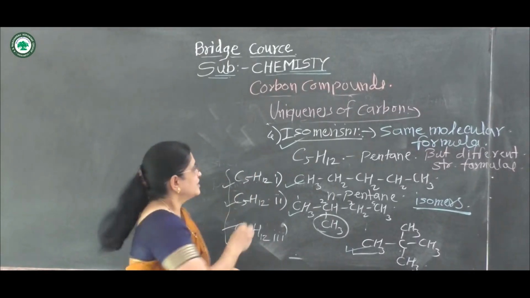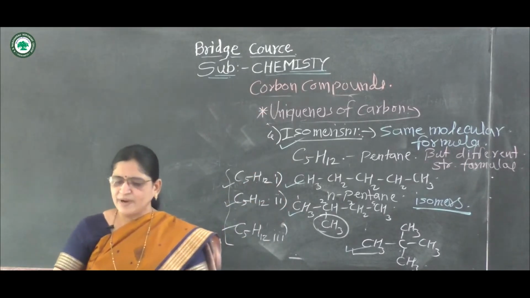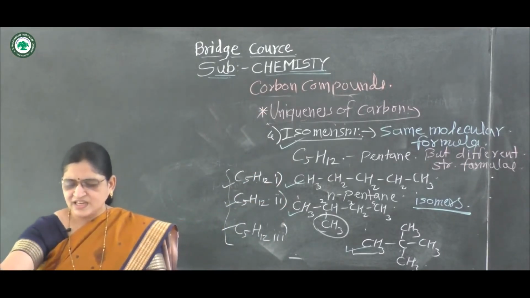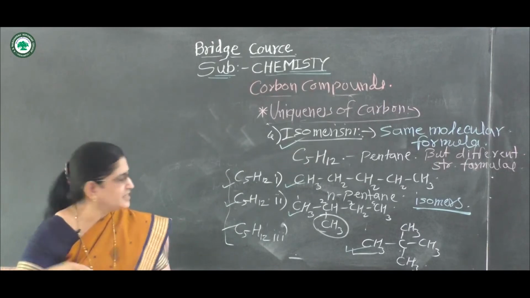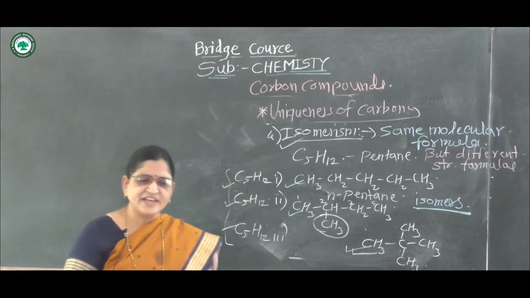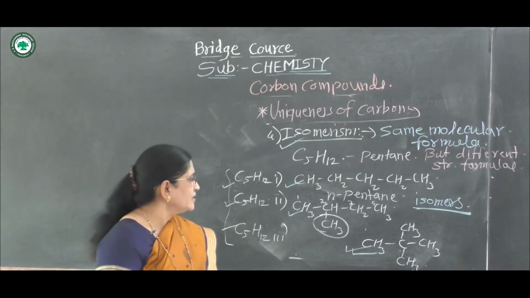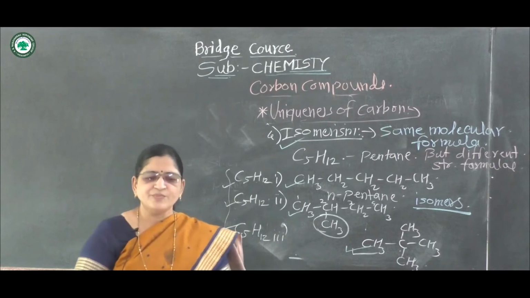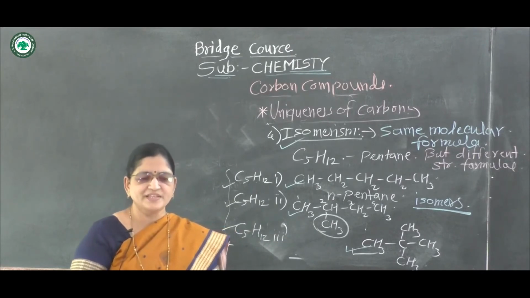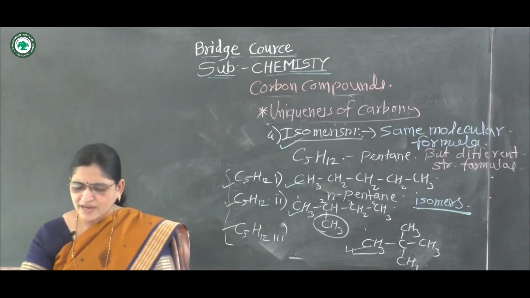In this way, the uniqueness of the carbon atom is explained by 4 points: the first point is tetravalency, the second is catenation, the third is polymerization, and the fourth is isomerism. This is due to the uniqueness of the carbon atom.